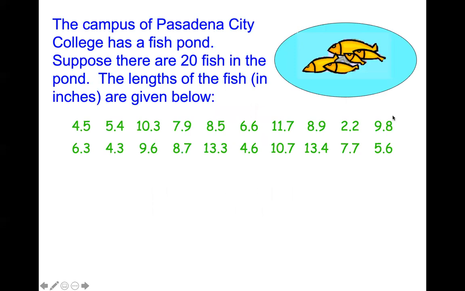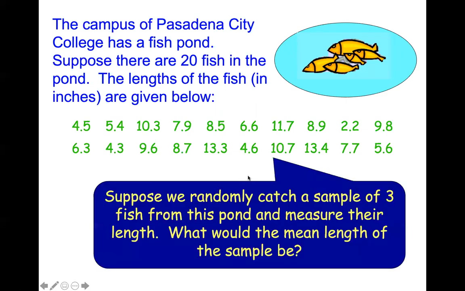Evan, read this example out for us, please. The campus of Pasadena City College has a fish pond. Suppose there are 20 fish in the pond. The length of the fish in inches are given below. Suppose we randomly catch a sample of 3 fish from this pond and measure their length. What would the mean length of the sample be?